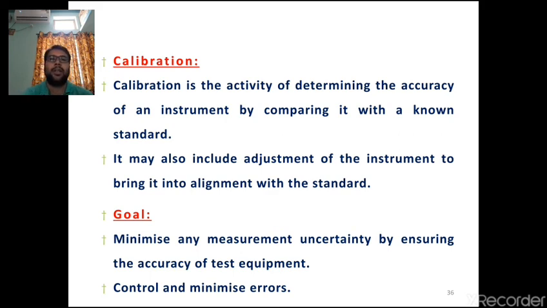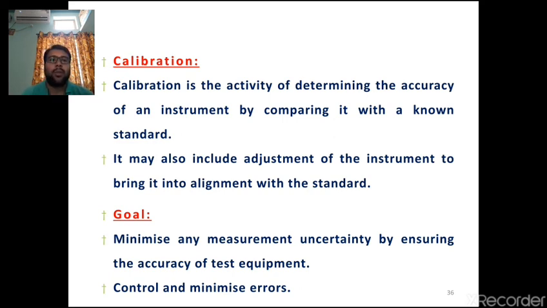Calibration we have already studied. It is a correctness that is to be induced in the instrument. That means if you are going to get an error, the difference between the input and output values, at that time a correction is to be done to the instrument. That is nothing but calibration. How is the calibration done? Calibration is done by comparing with a standard one. That means there will be a standard measuring instrument, and taking that as a reference, we are going to correct the measuring instrument to be calibrated.